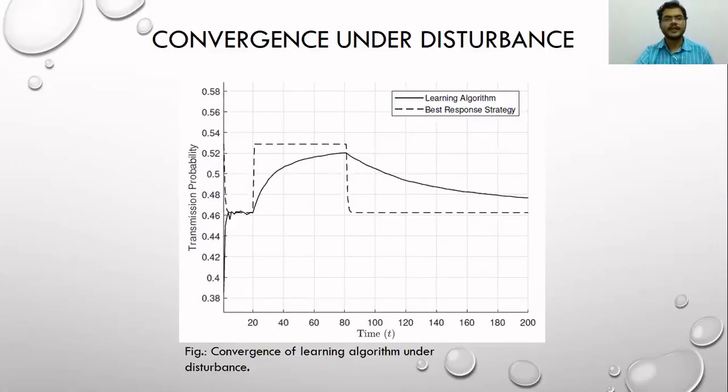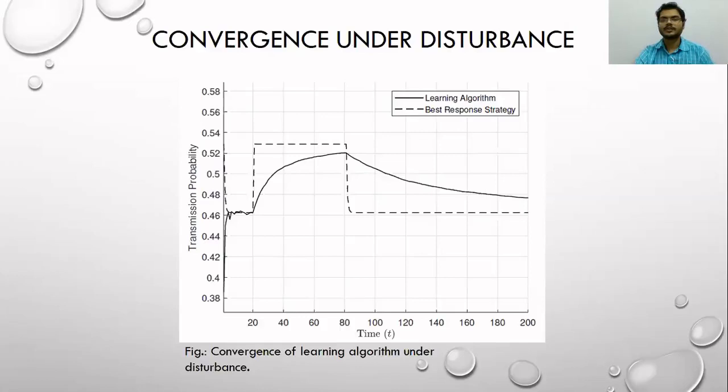We observed that the transmission probability obtained using this learning algorithm converged very quickly to the equilibrium, and when the equilibrium was changed, it followed the newer equilibrium.